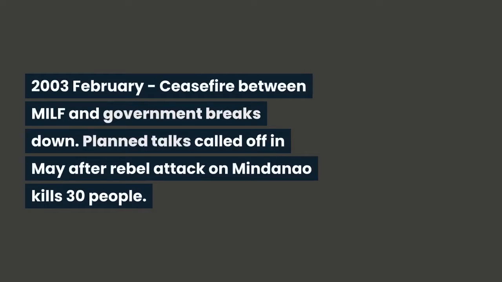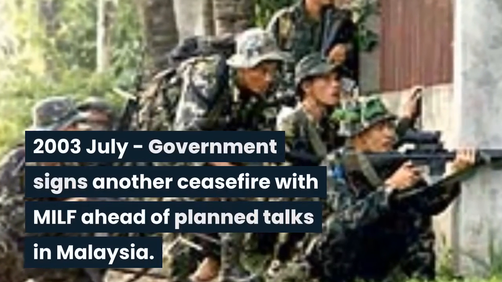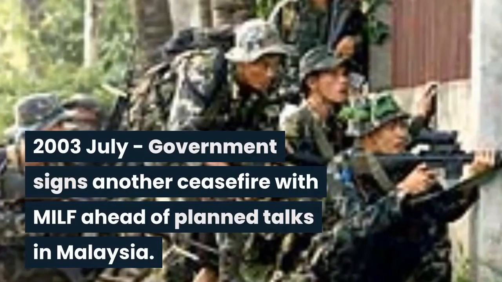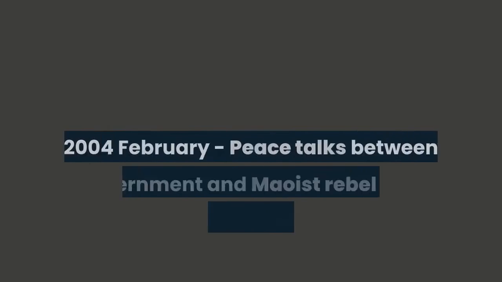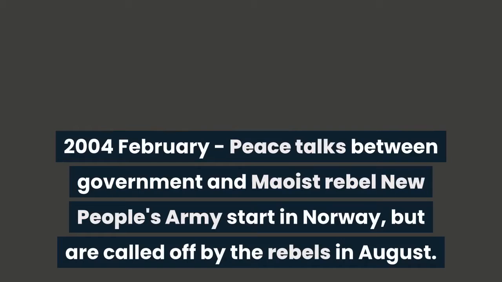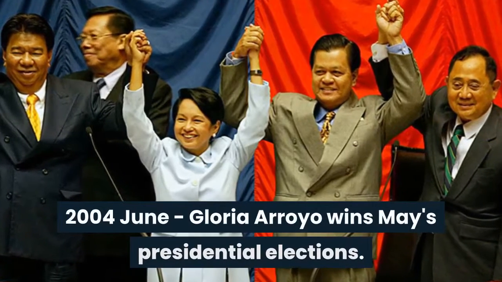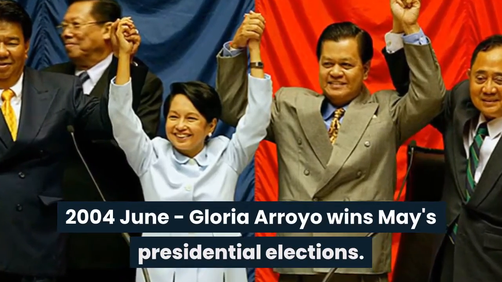2003 February: Ceasefire between MILF and government breaks down. Planned talks called off in May after a rebel attack on Mindanao kills 30 people. 2003 July: Government signs another ceasefire with MILF ahead of planned talks in Malaysia. Army mutiny in Manila as some 300 soldiers seize a shopping center, but surrender peacefully following negotiations. 2004 February: Peace talks between government and Maoist rebel New People's Army start in Norway, but are called off by the rebels in August. 2004 June: Gloria Arroyo wins May's presidential elections.